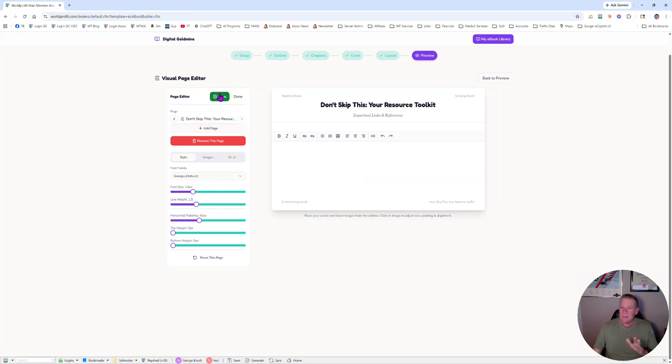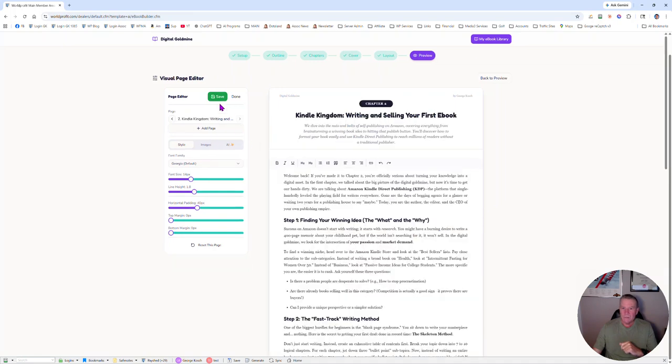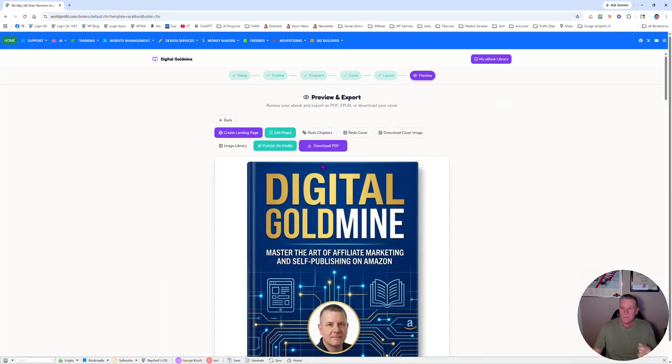So we're going to save this. I'm just going to leave this last page in there blank, or here's what I want to say, or you can just remove the page. Okay, so let's save that. We're happy with that. We've got our image in there, or 10 images. You could have a book about whatever you want. Okay, so let's go back to preview.